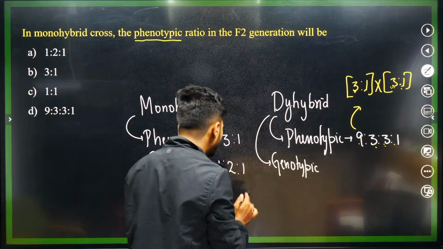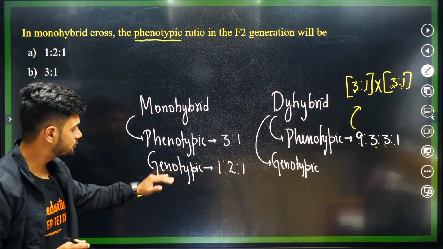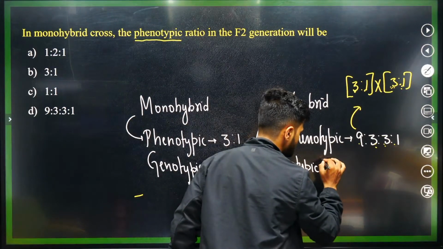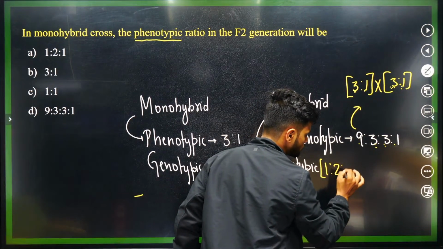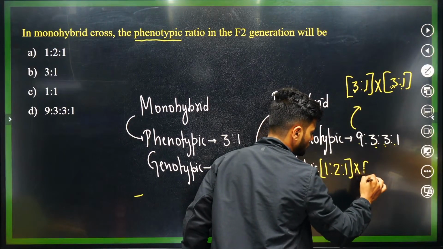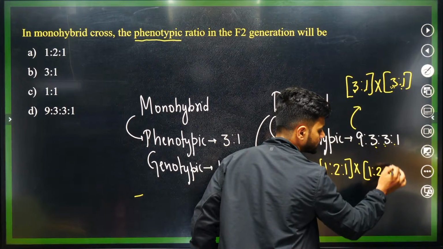Now similarly, if you do it for genotype also, you will get it. That is 1:2:1 into 1:2:1.